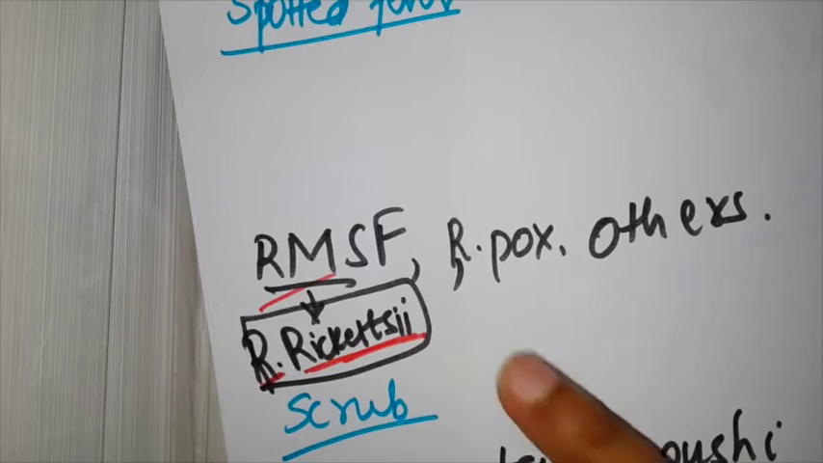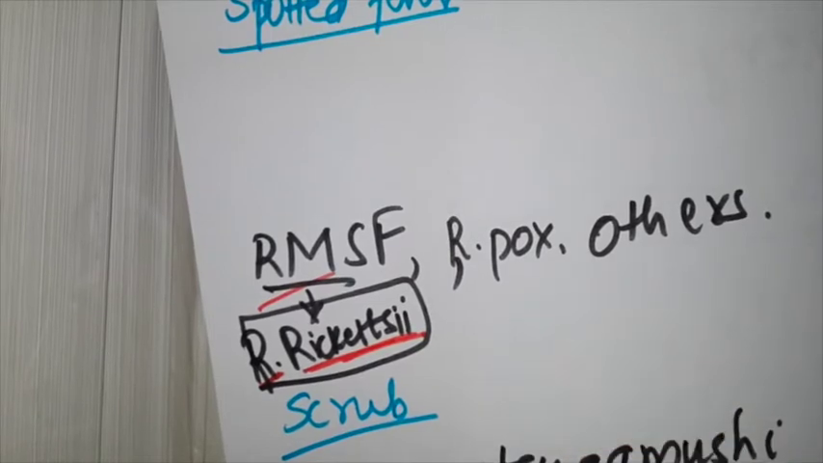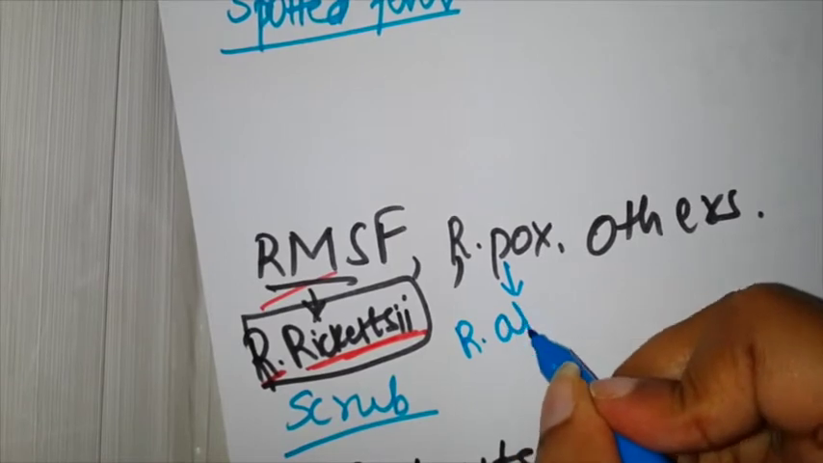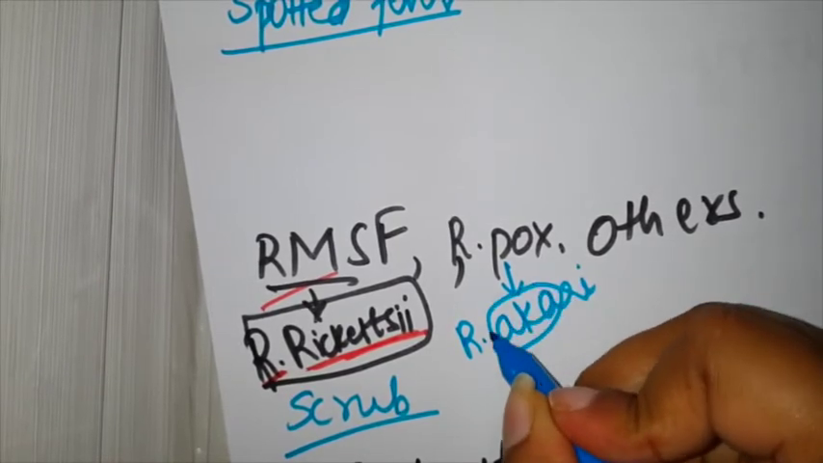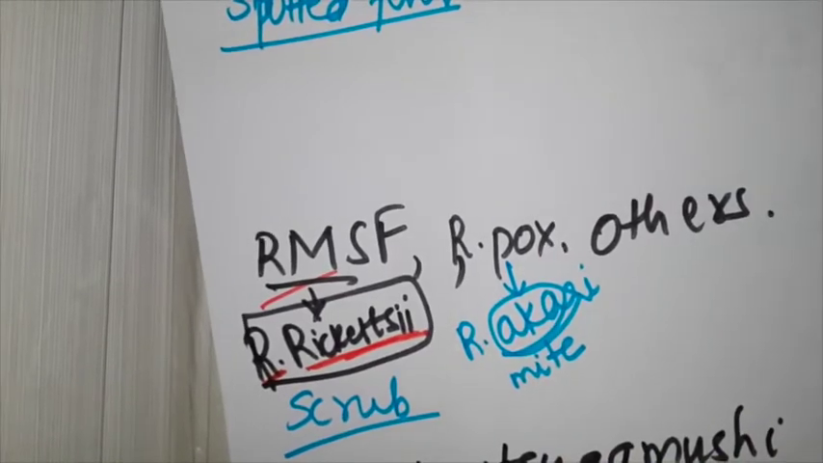The next variety is Rickettsialpox. I want you to remember that pox means it causes a viral-like illness. By the word pox, you can remember that the disease is self-limiting and resembles chickenpox, so we'll have a similar type of fever and similar type of rash. One thing I want you to remember in Rickettsialpox is that it is caused by Rickettsia akari, where the word akari means mite.